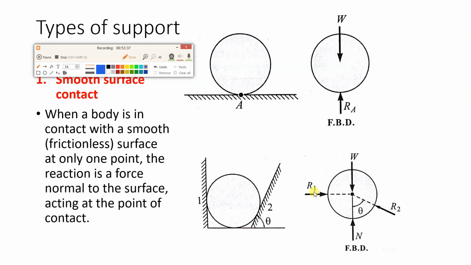So we will take the resultant of R1 and W. Suppose this is that resultant, suppose this is R. And if we take the resultant of this normal reaction, here we will have the normal reaction and this reaction R2. So again one more force will be there over here, that is also a resultant. Suppose this is again R. So these 2 resultants will be equal in magnitude, opposite in direction, and collinear. Okay, that is the meaning of that 4 force principle.